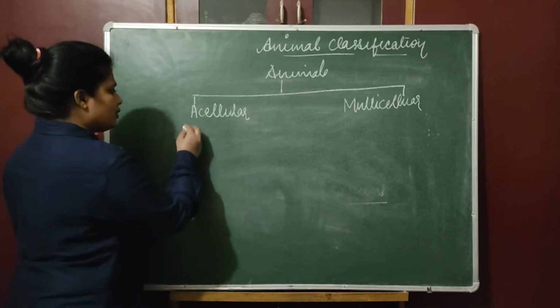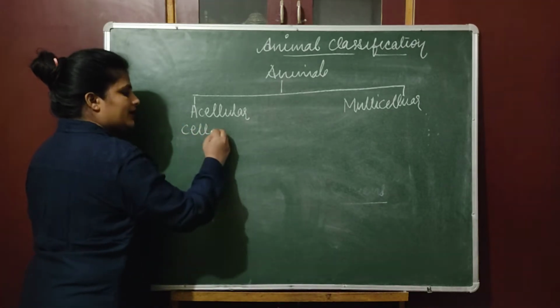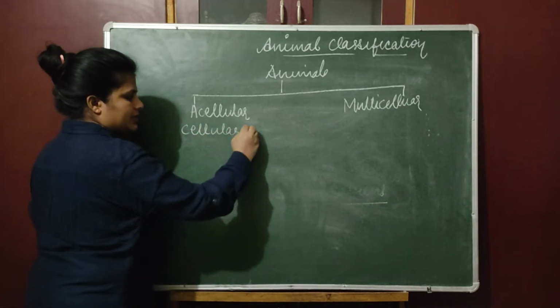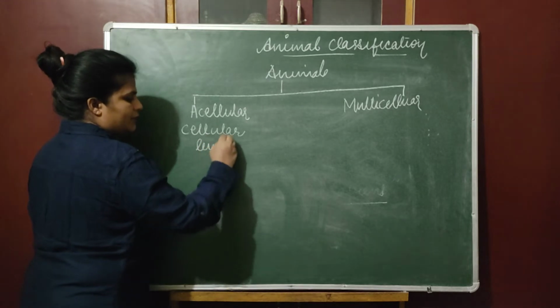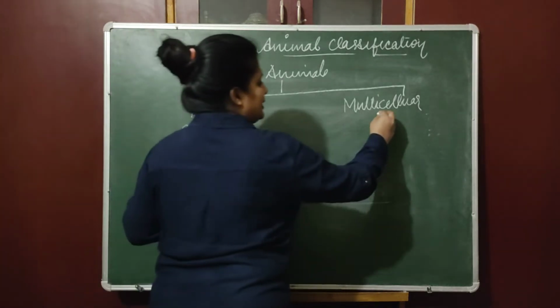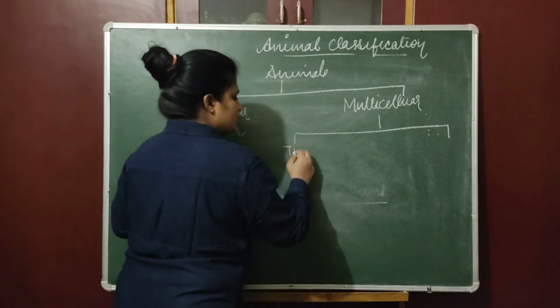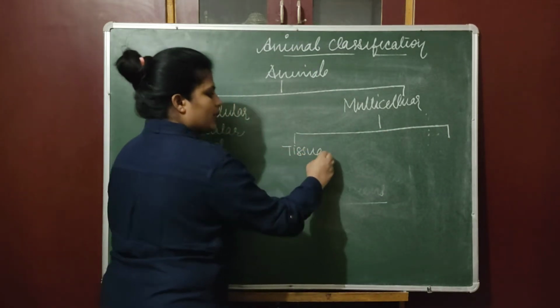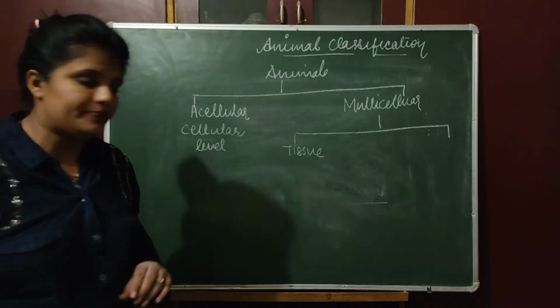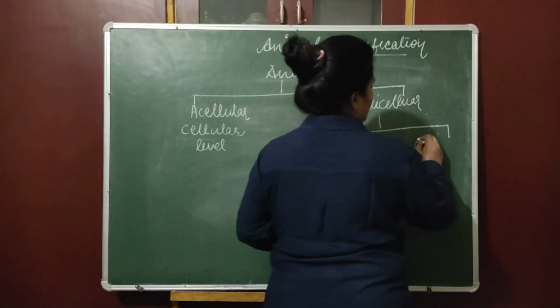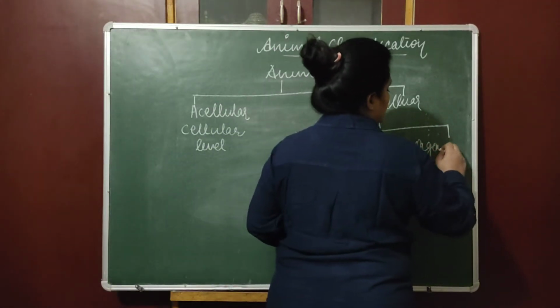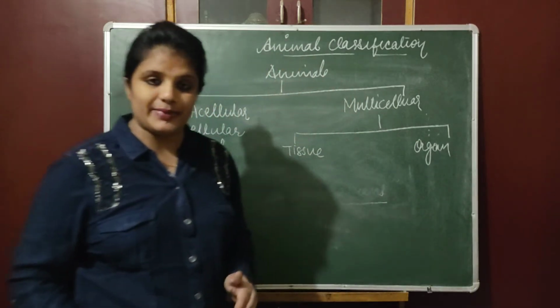Now in acellular there is a cellular level of organization, meaning they are made up of a single cell. Multicellular are divided into two categories. One is the tissue level of organization, where they have only tissue, and one is the organ level of organization, where a proper organ system is there.